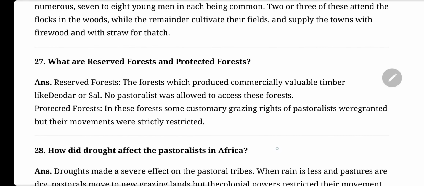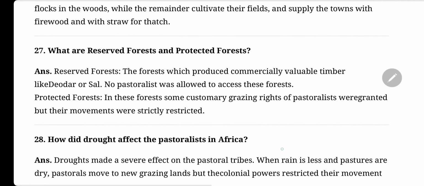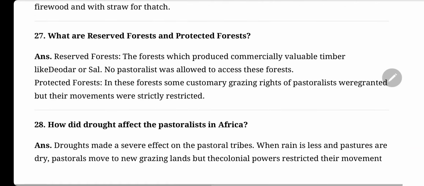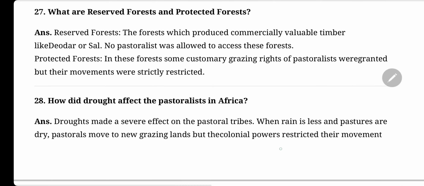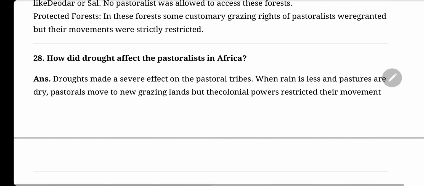What are reserve forests and protected forests? Reserve forests are the forests which produce commercially valuable timber like deodar or sal. No pastoralist was allowed to access this forest. Protected forest: in this forest, some customary grazing rights of pastoralists were granted, but their movements were strictly restricted.